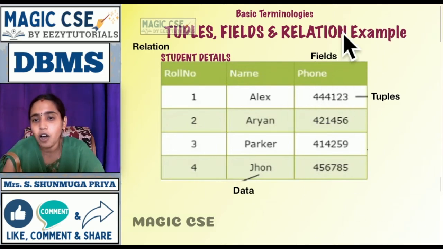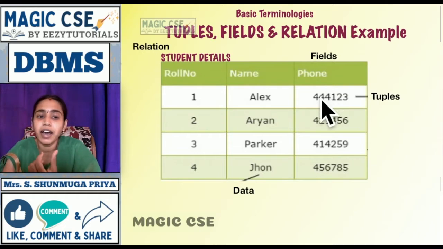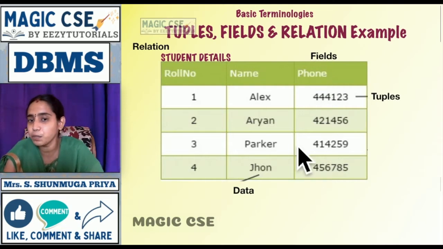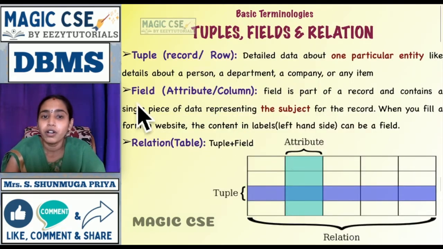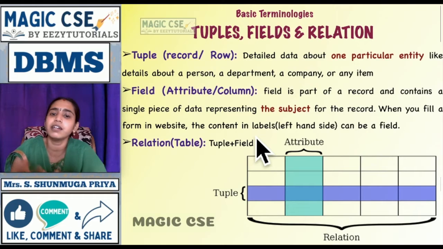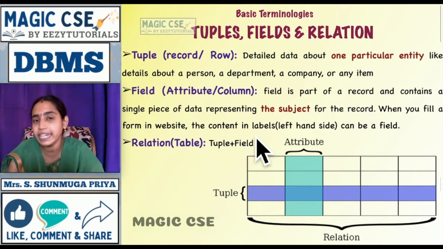Here this column will give me the subject regarding phone numbers. So if I want to know the phone numbers of all the students present in the class, I'll be using this attribute phone. Tuples means the row. It gives you the entire detail about one particular entity. It may be a person, a department, a company, or any item.